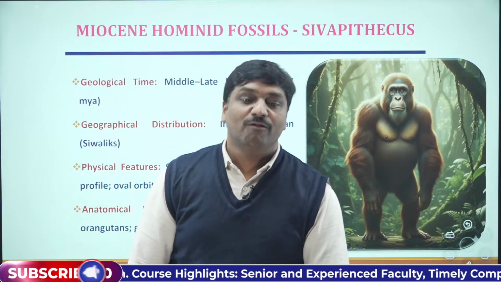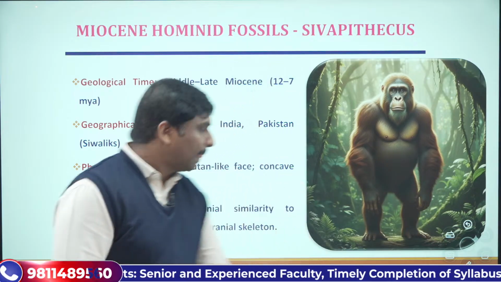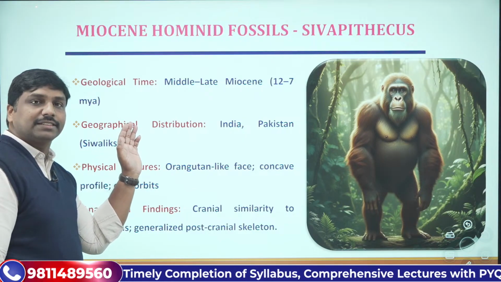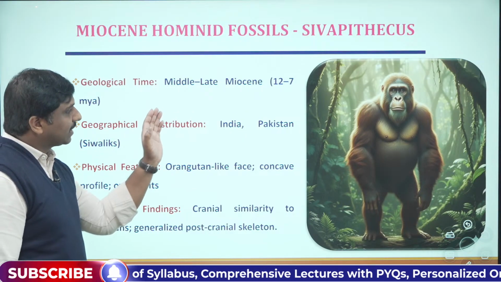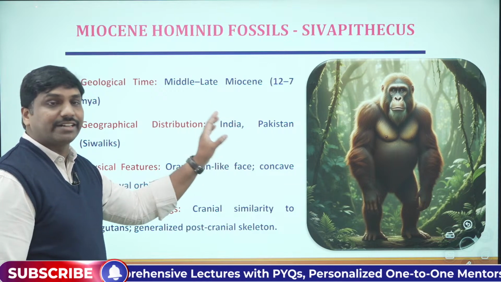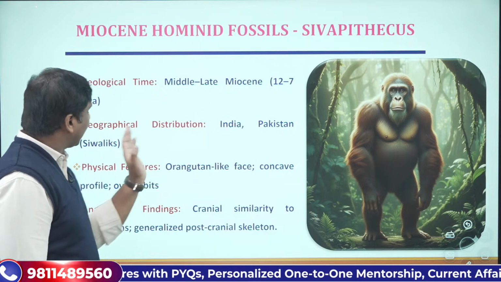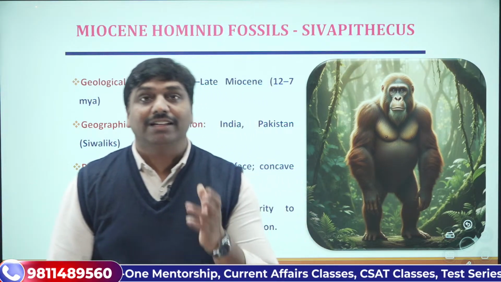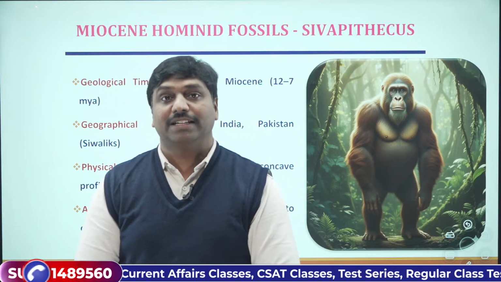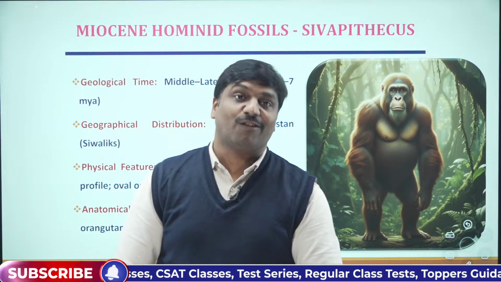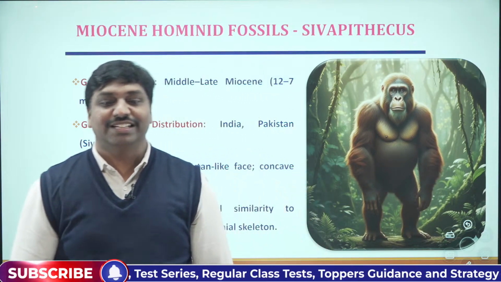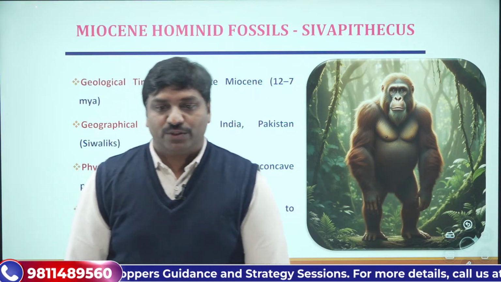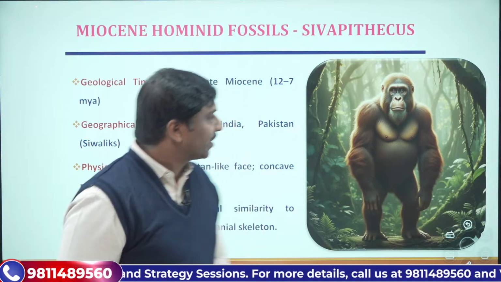And we got this Shivapithecus from Asian countries like India, Pakistan and so on. We have fossil evidence of Shivapithecus from the Shivalik hills of the Himalayas. That's one important aspect. So very good, the answer is also very straight. Shivaliks, very good.